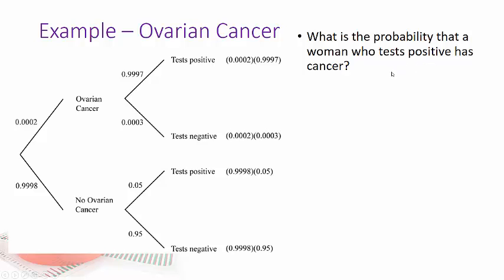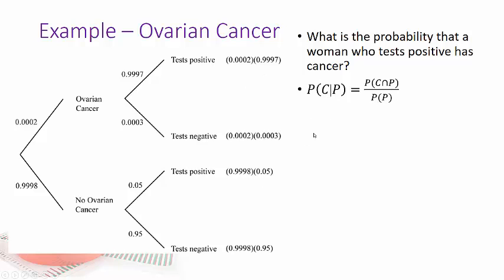So let's go ahead and actually calculate some probabilities that a woman who tests positive on this screening tool actually has cancer. So this is what I'm trying to find: the probability the person has cancer given they test positive. And there's my old rule: probability of cancer and positive over probability of testing positive.